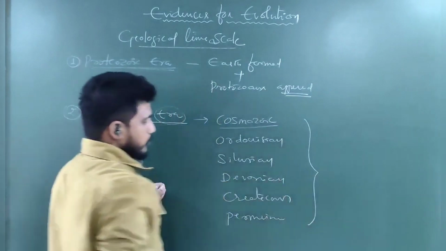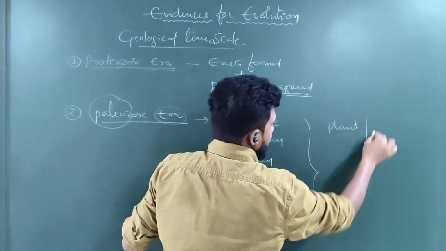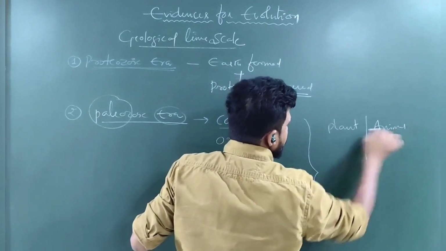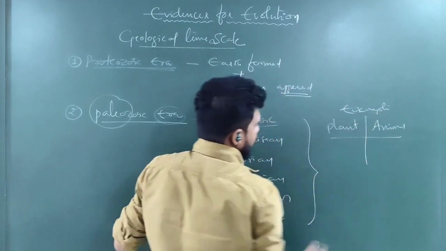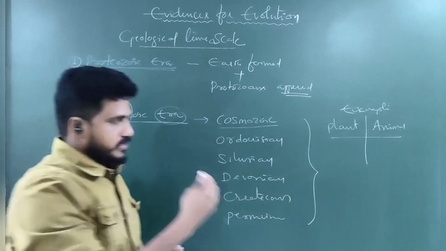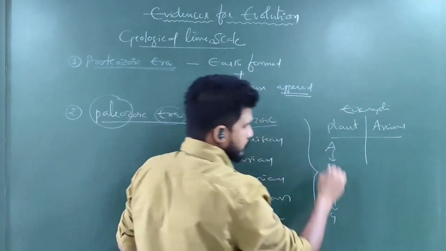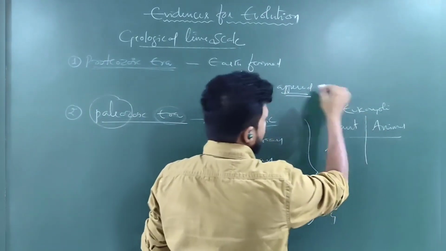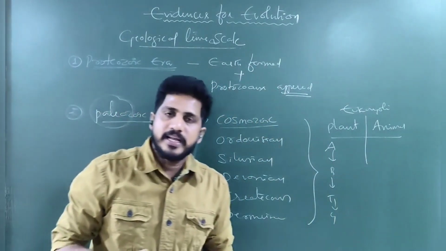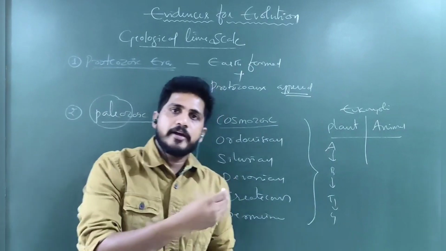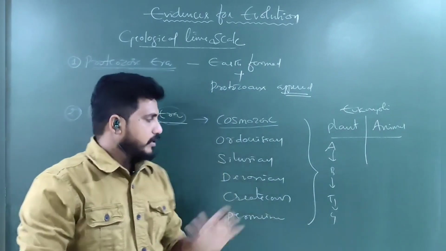In this entire era, plants and animals have evolved from eukaryotes. Plants, just like algae first, next algae to bryophyta, bryophyta to pteridophyta, pteridophyta to gymnosperms evolved. In animals, from the protozoans to Porifera, Coelenterata, Ctenophora, Platyhelminthes, Aschelminthes, Annelida, Arthropoda, next Mollusca, Echinodermata. So what is that? Invertebrate evolution happened.